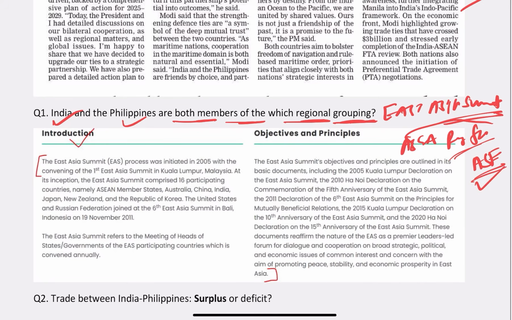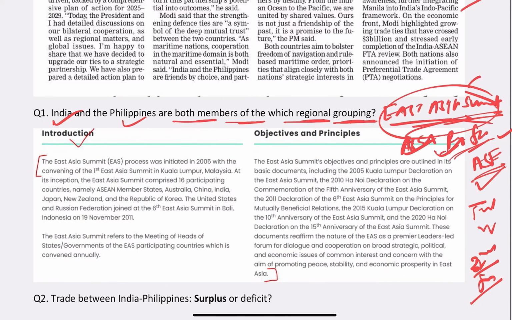This is also important because recently in July 25, the 32nd forum was conducted. So ASEAN Regional Forum is also important, and East Asia Summit is also important. I also gave you about the East Asia Summit. You will read from here. It was established in 2005. So this is the answer.